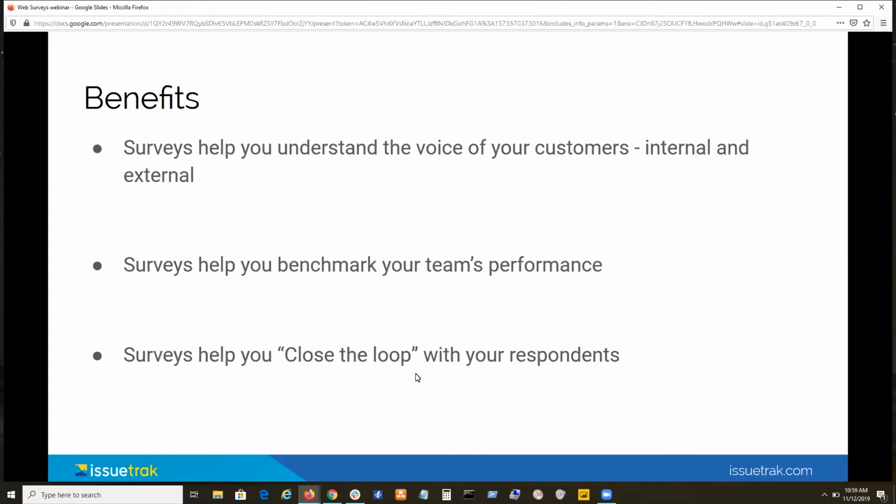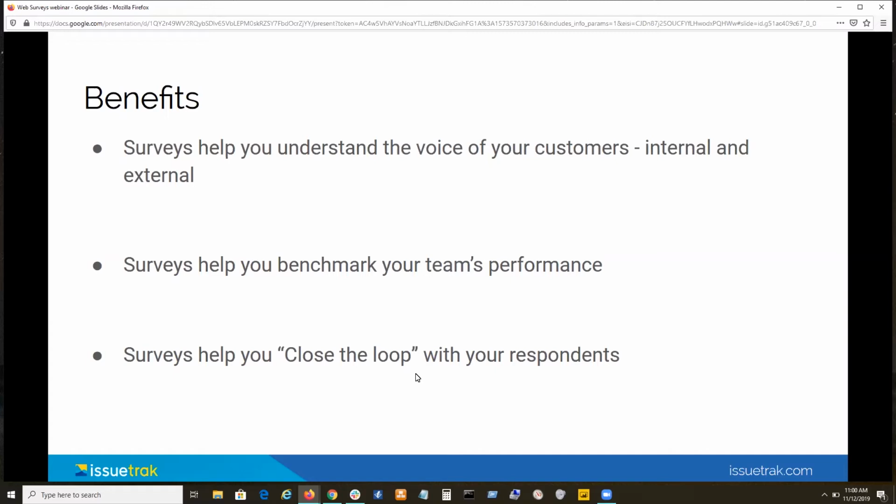And that kind of takes us to our next point here. Surveys help you benchmark your team's performance. And when we talk about this, we're talking about a relationship between you and your internal and external customers, the other teams that you work with, your external customers, the people you sell things to. There's a relationship there, and you need surveys to tell you where you are in that relationship, to take the temperature of that relationship.